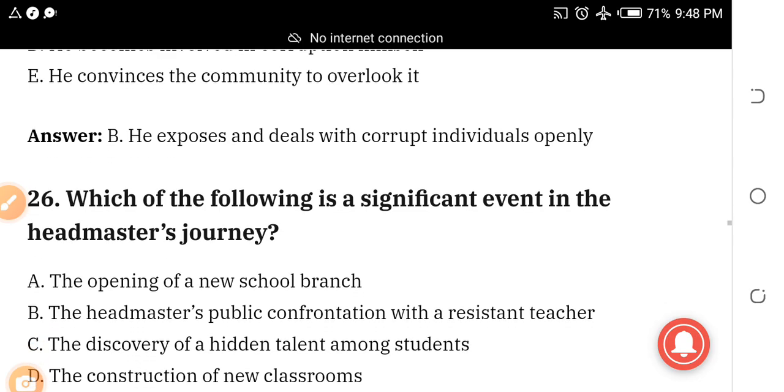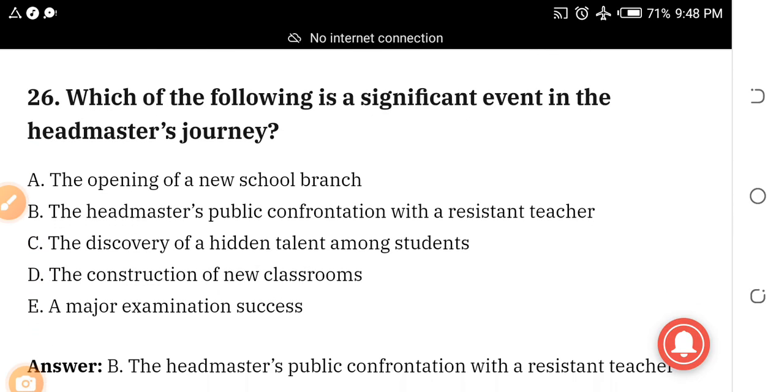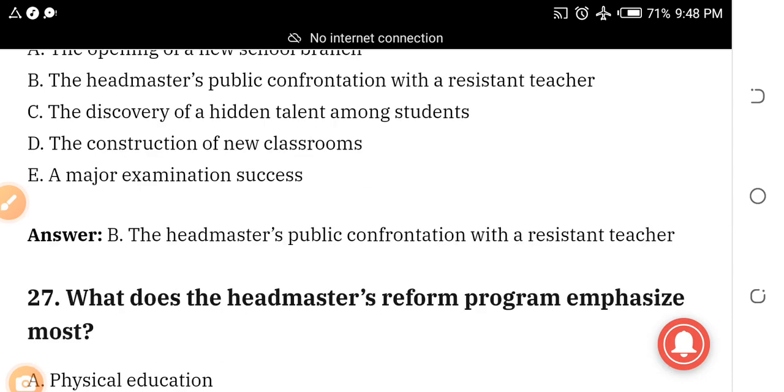Number 26. Which of the following is a significant event in the headmaster's journey? A. The opening of a new school branch. B. The headmaster's public confrontation with a resistant teacher. C. The discovery of a hidden talent among students. D. The construction of new classrooms. E. A major examination success. The answer is B. The headmaster's public confrontation with a resistant teacher.